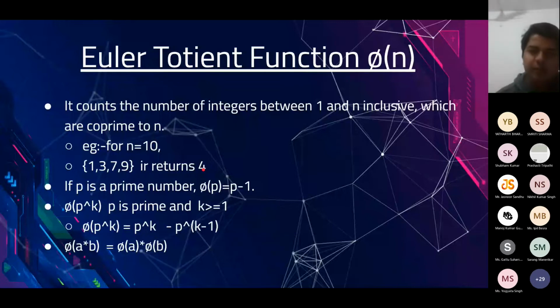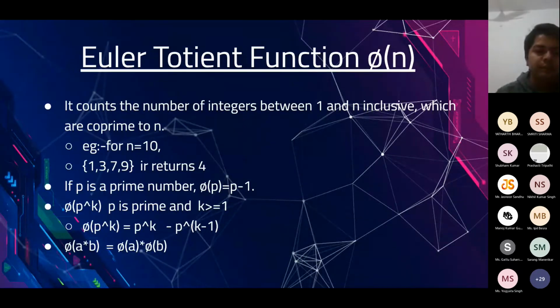So often we need to find out the value of the Euler-Totient function for any general number. For that we have some special cases which will be used to find the value for any general number. If you have phi of p where p is a prime number, then it's always equal to p minus 1. Why is it so? Because you pick any number smaller than p, it's always co-prime to p. Like if you have 5, all the numbers from 1 to 4 are co-prime to it. Therefore phi of p is always equal to p minus 1.